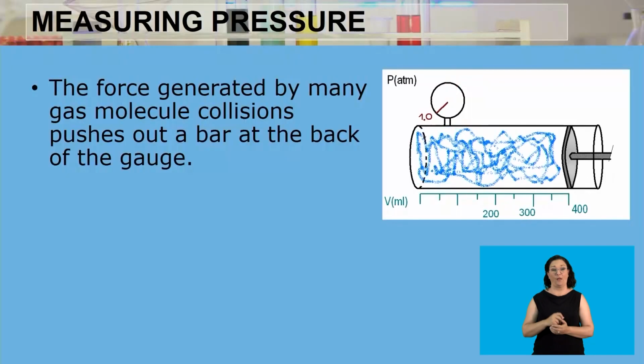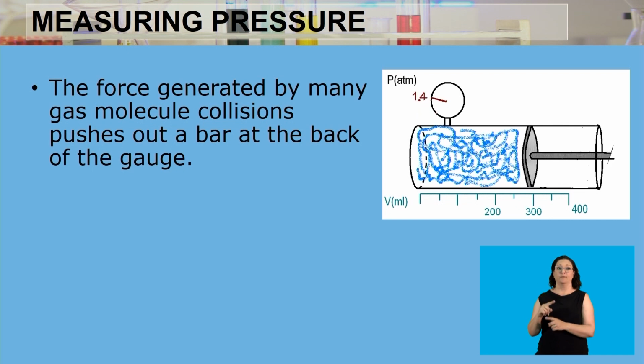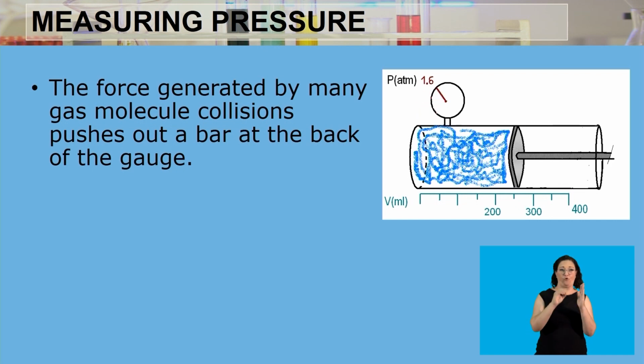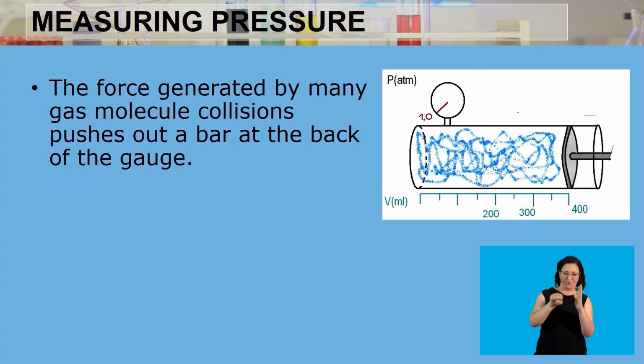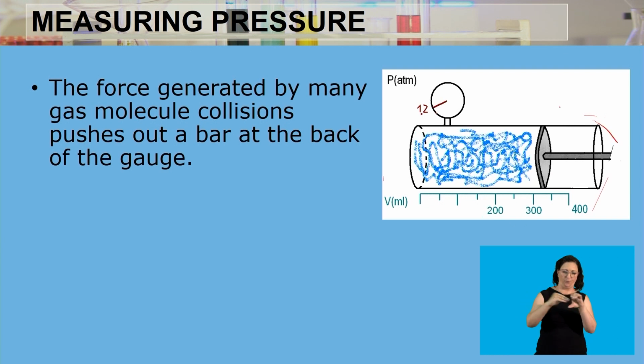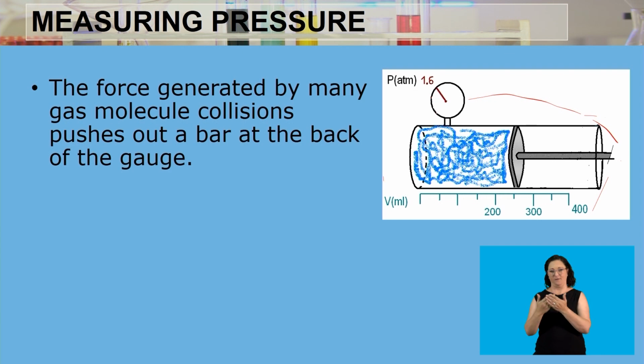We can also have another device, which we can see in this picture. On this one, the force generated by many gas molecules pushes out the bar at the back of the gauge. This is another gauge which measures the pressure of any substance you want to measure.